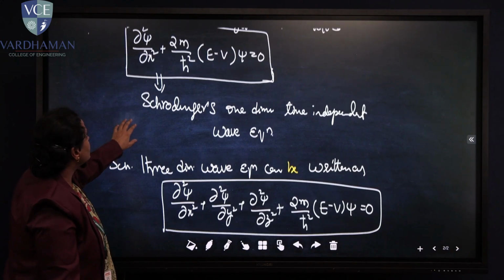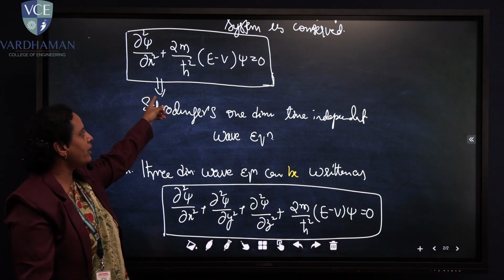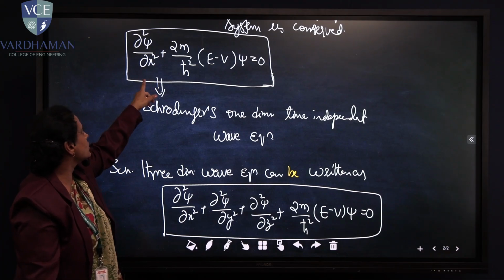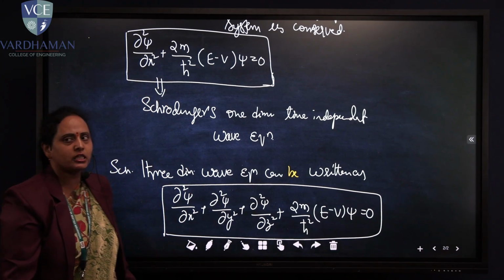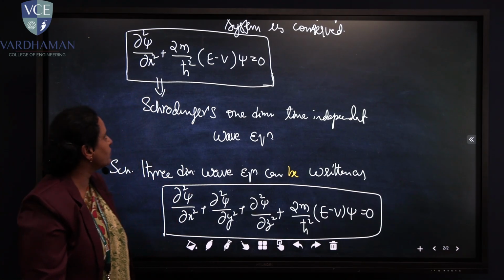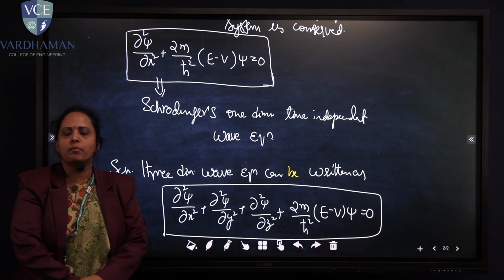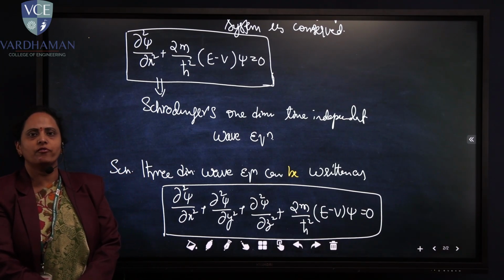Whereas this equation is the Schrodinger's one-dimensional time-independent wave equation, that is, dou square psi by dou x square plus 2m by h bar square into E minus V psi is equal to 0. So this is the Schrodinger's time-independent one-dimensional wave equation.